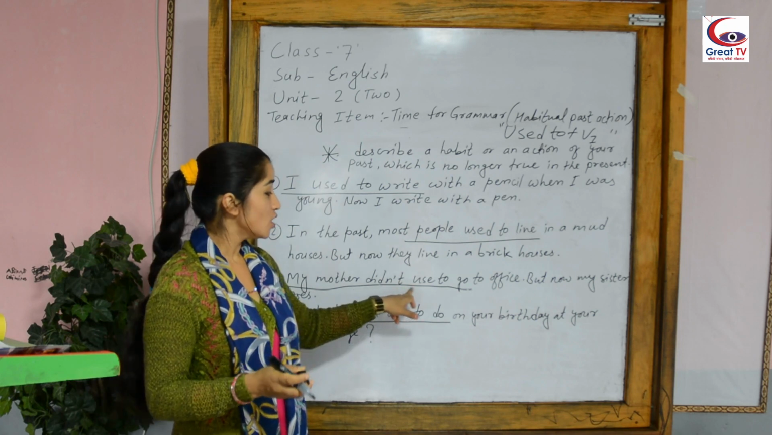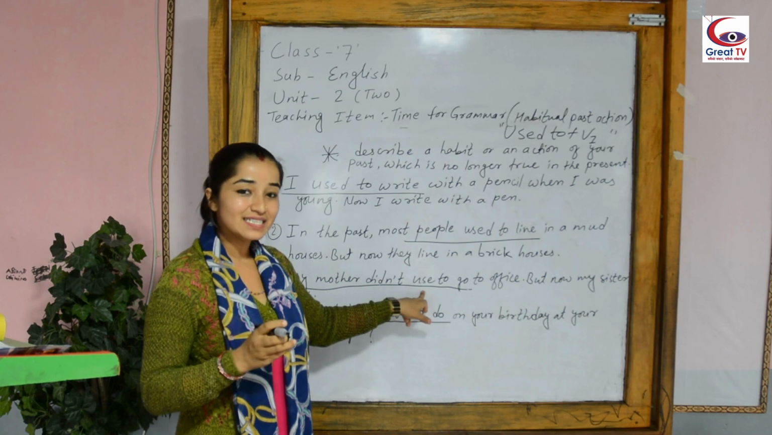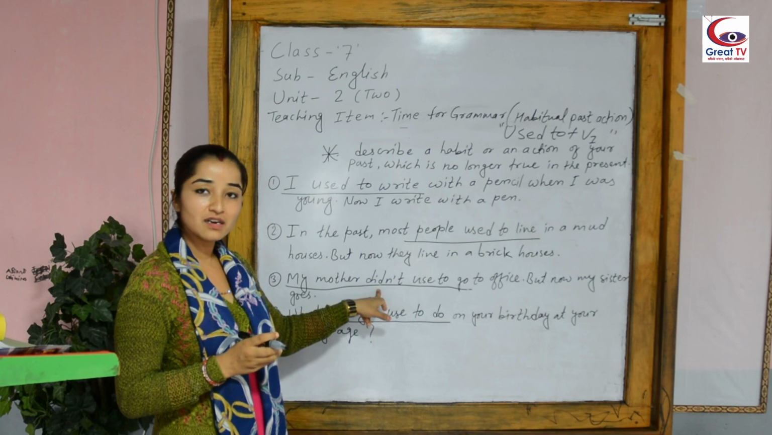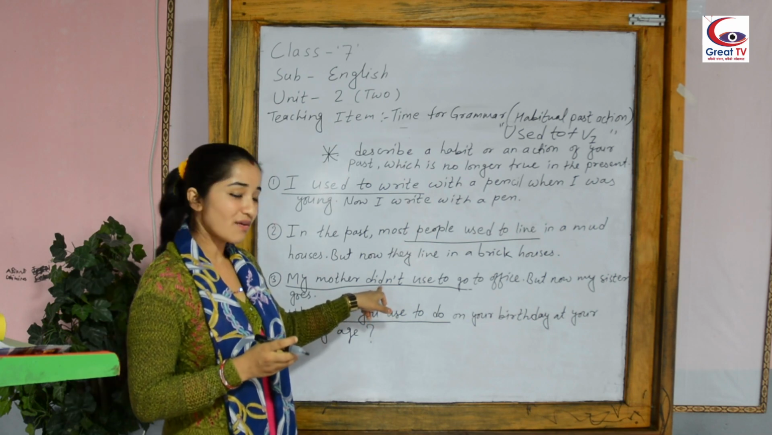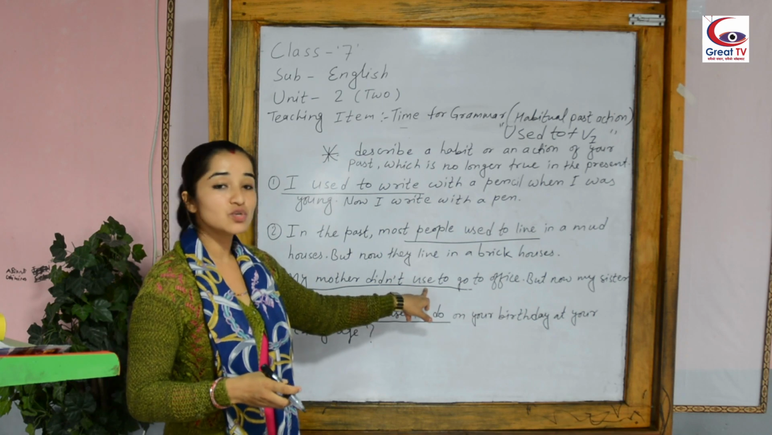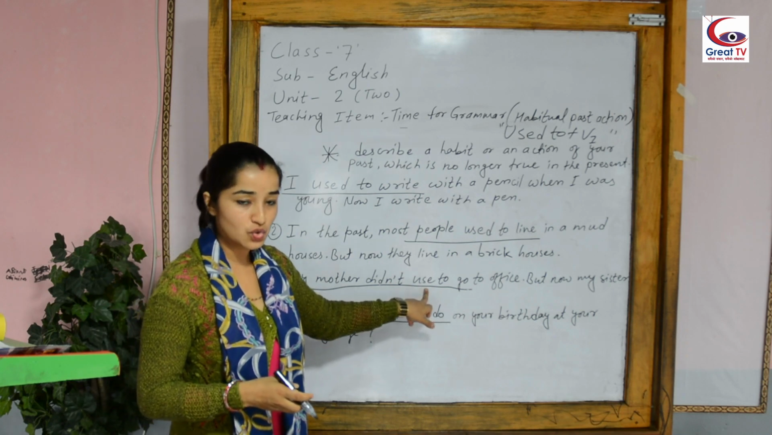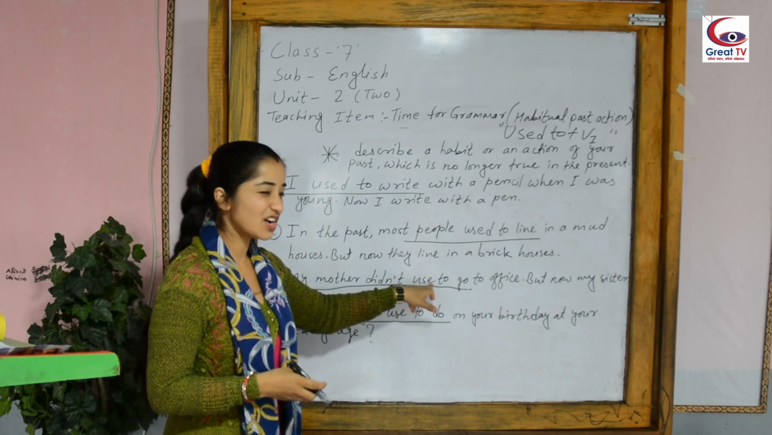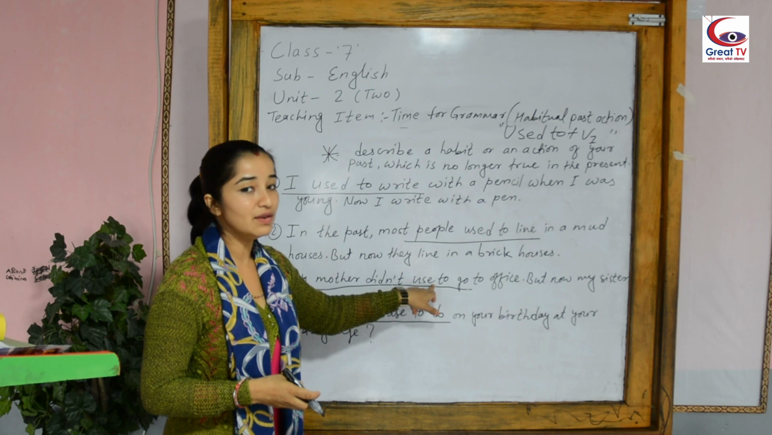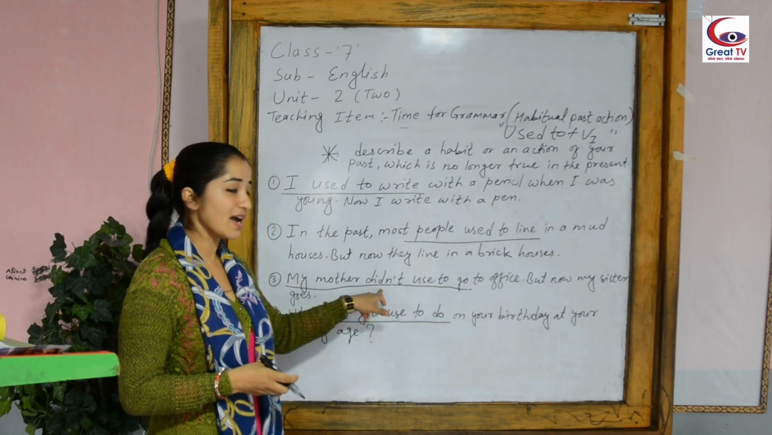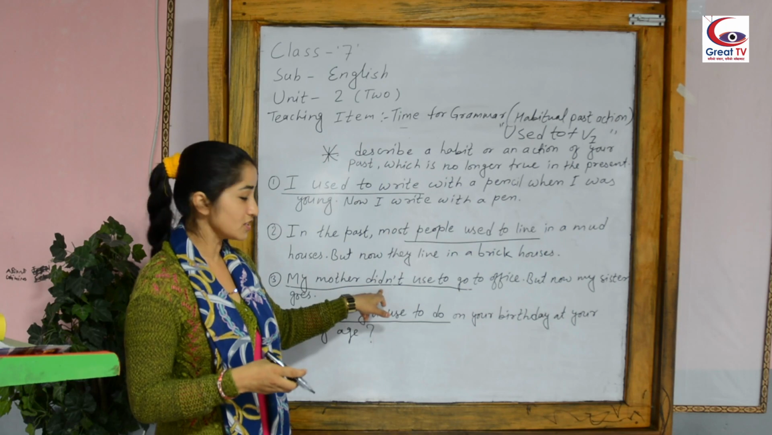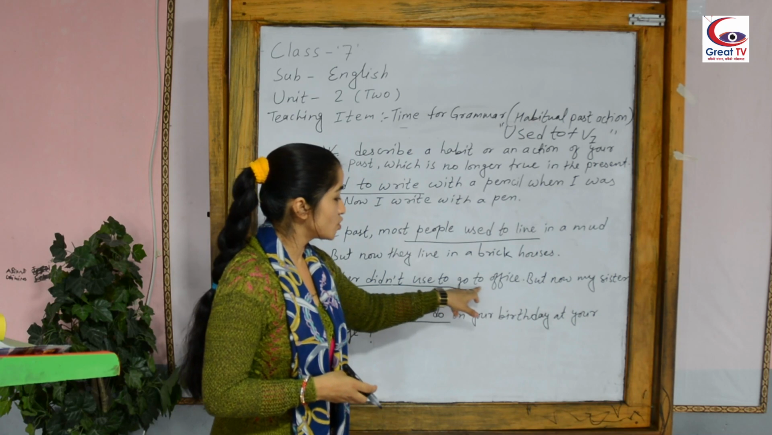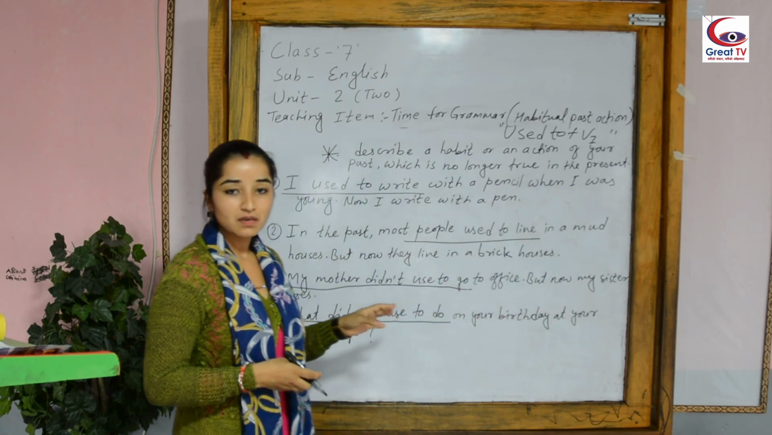And remember one thing, don't use d after use, because we have already written here did. Understood? If you are writing didn't, then only write use. Verb 1 form of use. See, my mother didn't use. Is there did after use? No. Why? Because we have already written here didn't. So, my mother didn't used to go to office, but now my sister goes.